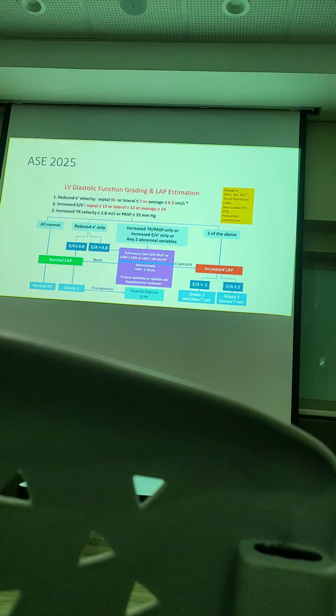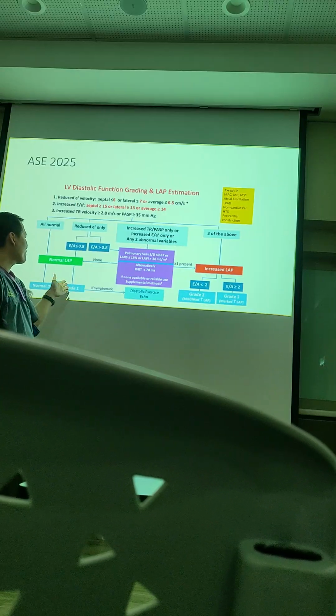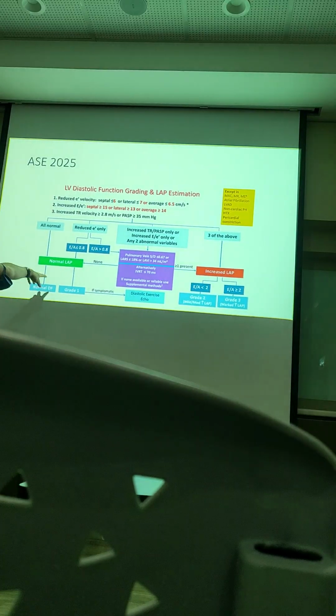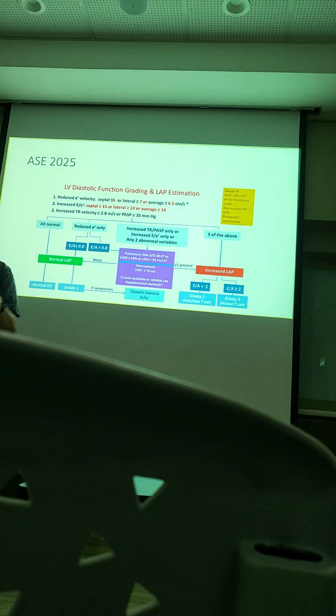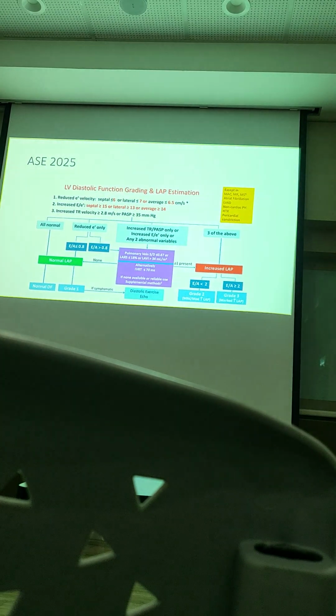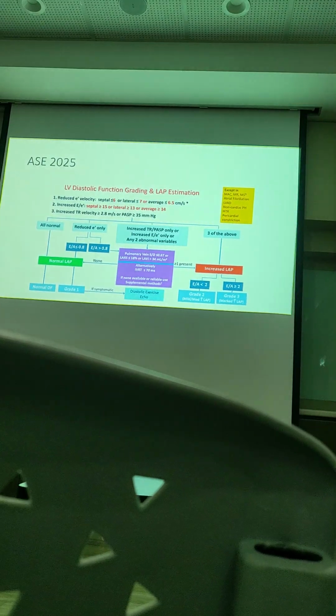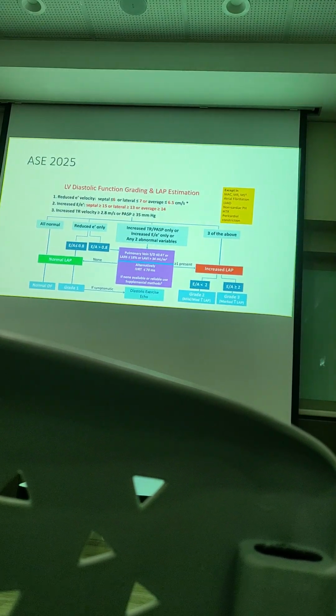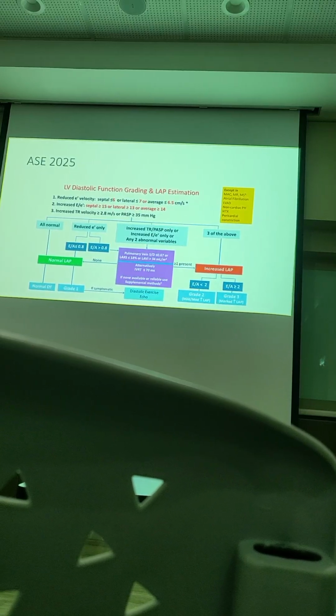So now it has become more frequent that people do this: when you measure everything and it is grade 1, but they still have symptoms. Some patients don't have symptoms at rest. When you measure all these things at rest, correct? Patient datang echo kan resting. So you buat echo, no symptom masa tu, you get these parameters. But they're only grade 1, but they go home, they're still having symptoms. So that is on exertion. So that's why we do diastolic exercise echo, diastolic stress test.